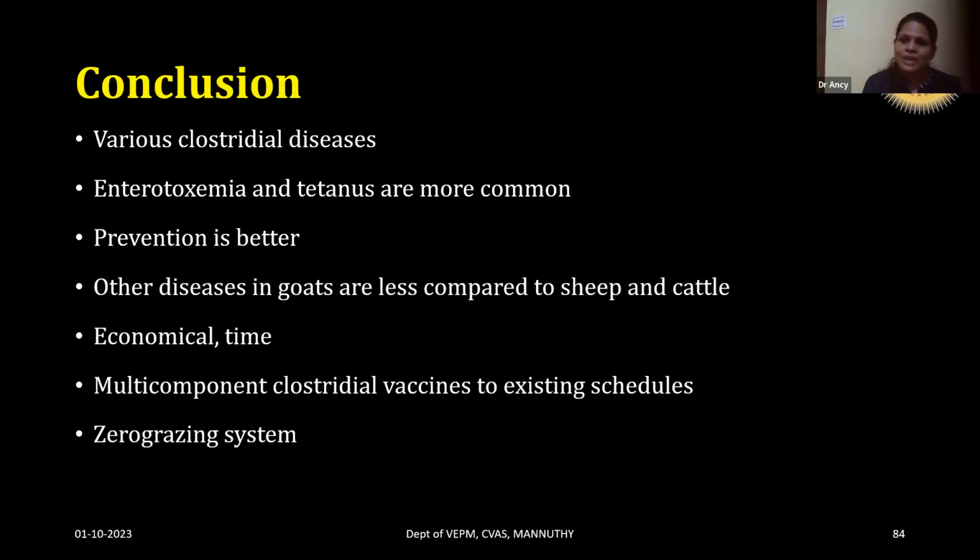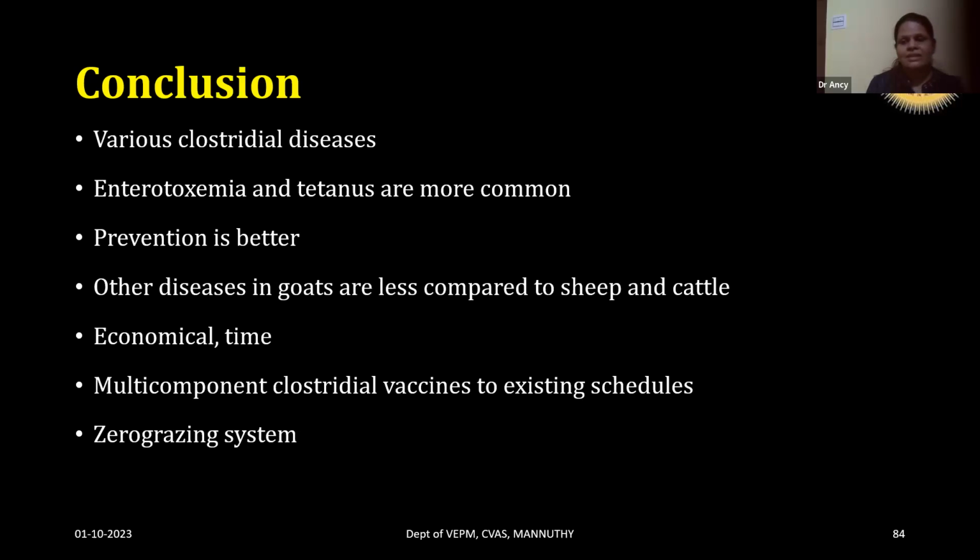So, coming to the conclusion on the Clostridial diseases of goats. There are various Clostridial diseases in goats which we have already discussed, like endotoxemia, tetanus, big head disease, bacillary hemoglobinuria, infectious necrotic hepatitis, and botulism. Among these, endotoxemia and tetanus are the most common diseases seen in our areas. Prevention is always better than cure, so these diseases have to be controlled by routine vaccination. For both endotoxemia and tetanus, effective vaccinations are available, so they have to be controlled by effective vaccination schedules.